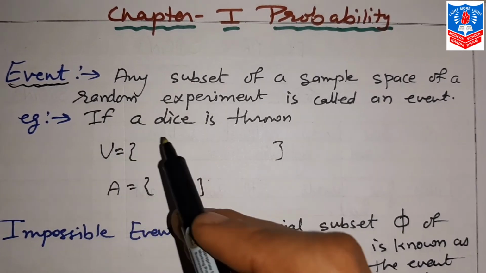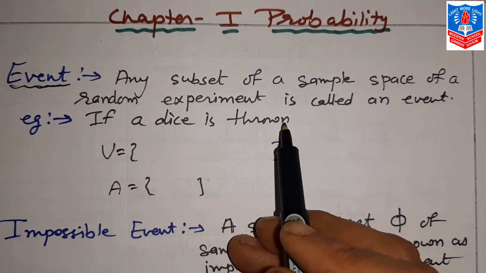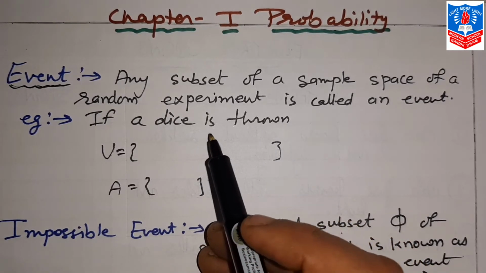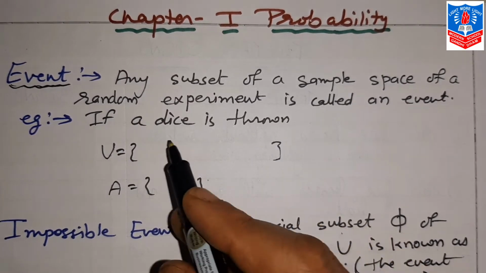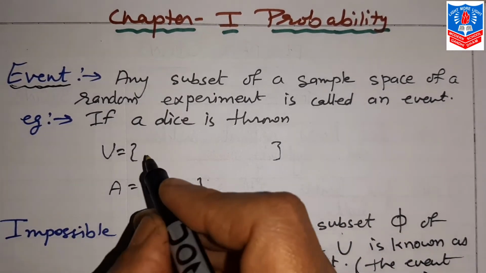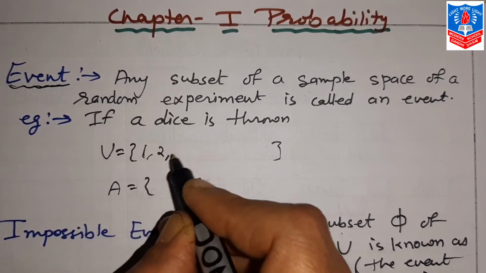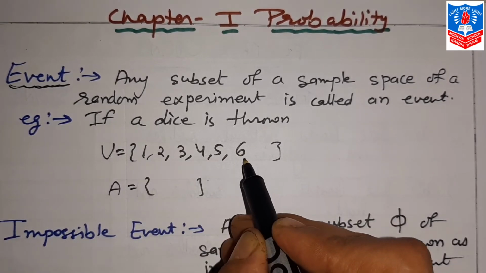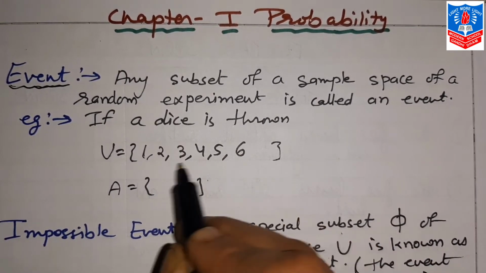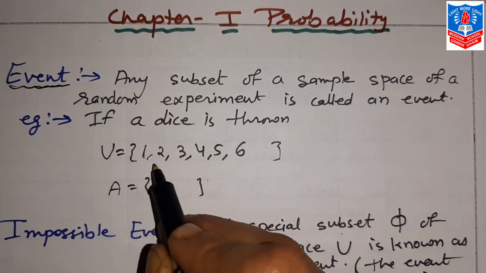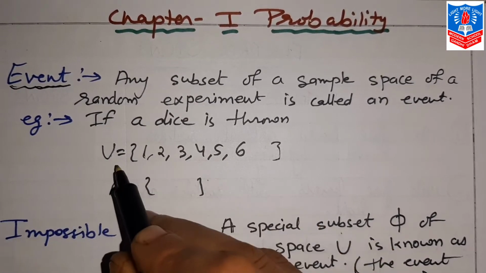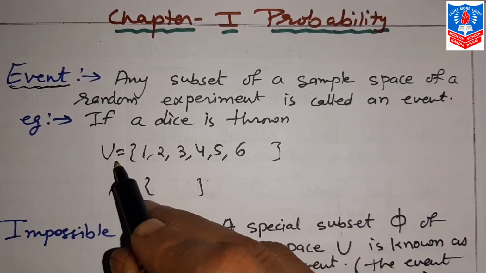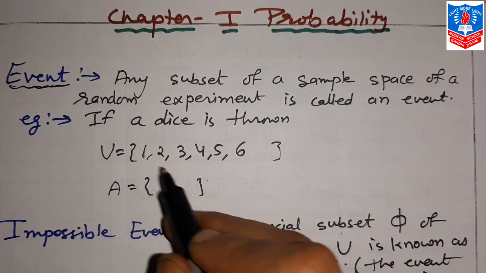Like example, if a dice is thrown, now we discussed earlier also, dice means 6-faced dice which we use in playing Ludo. Now in that, the sample space will be what? From number 1 to number 6: 1, 2, 3, 4, 5, 6. These 6 numbers are known as possible outcomes, that is U. So all these 6 sample points, that is U, that is sample space.